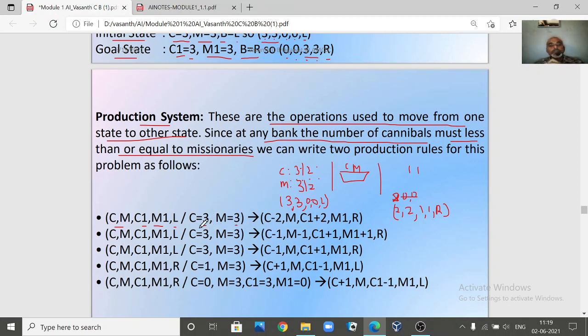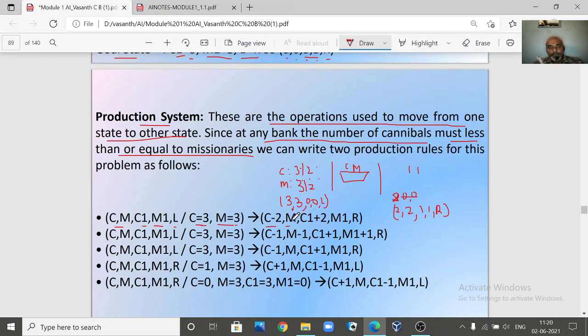Now what does this rule say? When C is equal to 3 and M is equal to 3, this is the precondition. If this condition is met, this will be the right hand side of the rule. What does the right hand side say? C minus 2. Initially C was 3, now 3 minus 2 is 1. So you will have only one cannibal left on the left hand side. Now M is M, meaning there is no change in missionaries, so M will be 3.